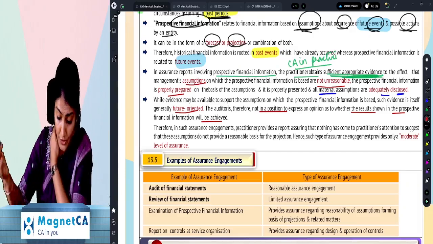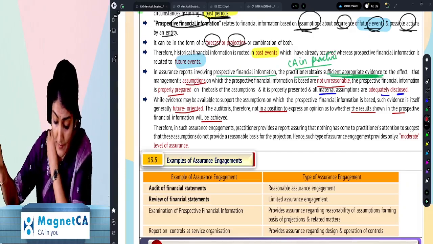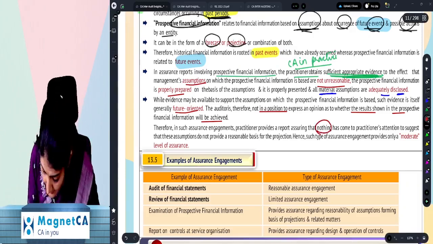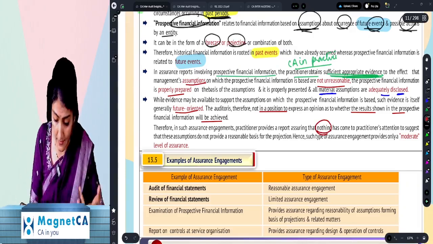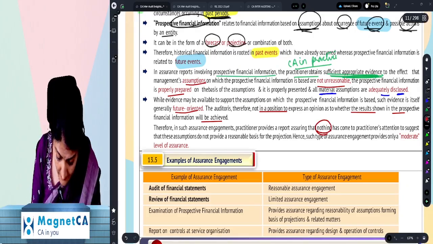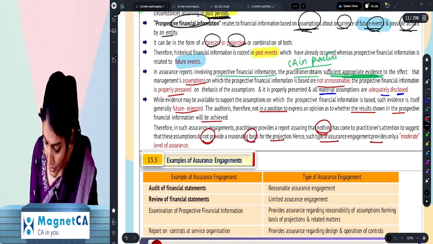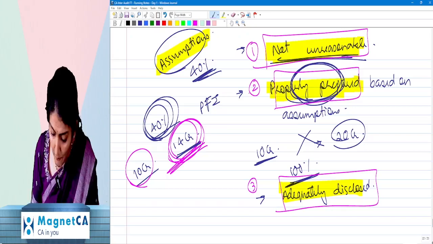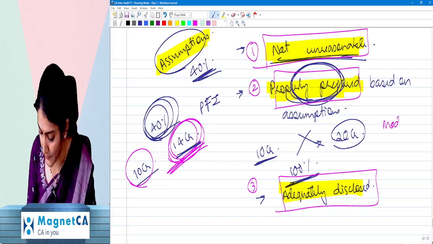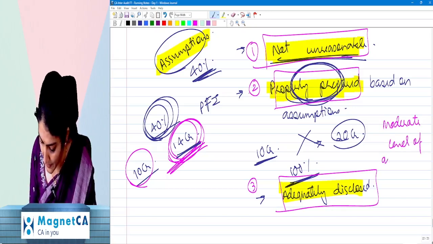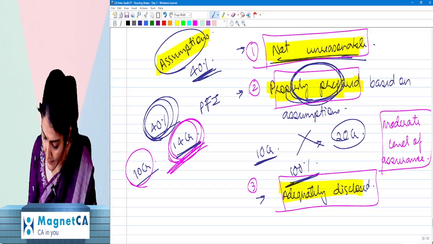And therefore, in such an engagement, the practitioner provides a report assuring that nothing has come to the practitioner's attention that suggests that these assumptions do not provide a reasonable basis. Hence, such a type of assurance engagement provides only a moderate level of assurance. So what level of assurance is given? 50-50. And 50-50 means moderate assurance. And moderate assurance is always given in the form of a negative assurance.